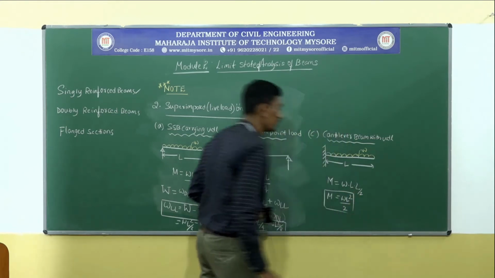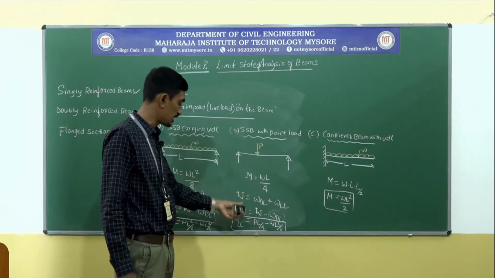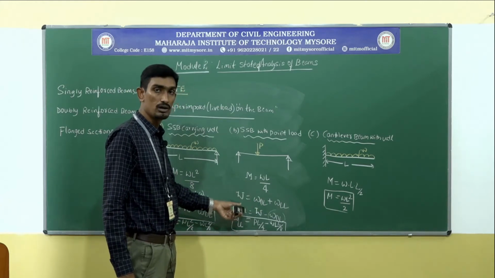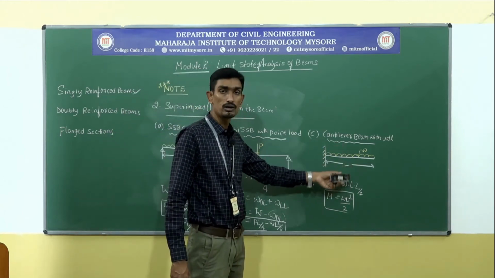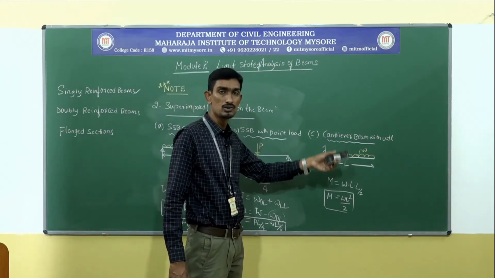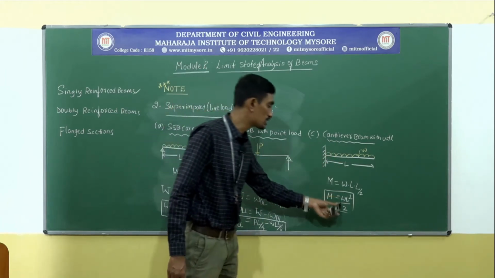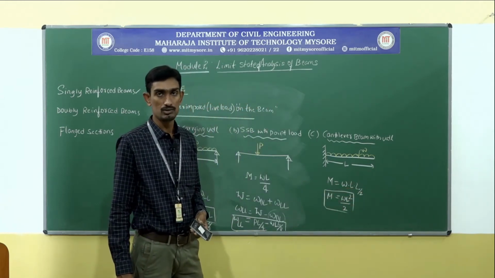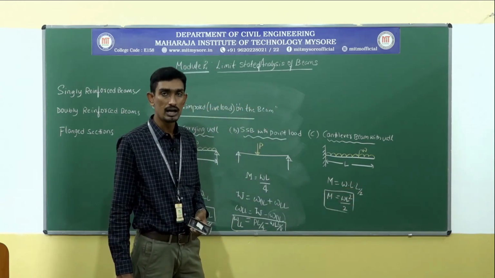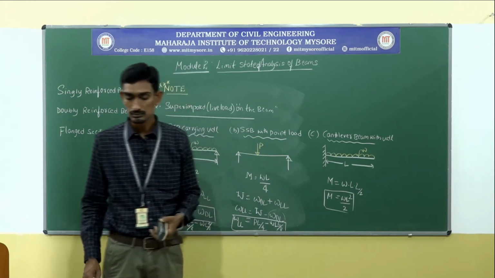The same thing I am going to repeat here. Once again the same concept: total load W is equal to the dead load on the cantilever beam plus superimposed load, and then the superimposed load is equal to WL square by 2 minus the dead load, WDL. So like this we are going to calculate for a cantilever beam.